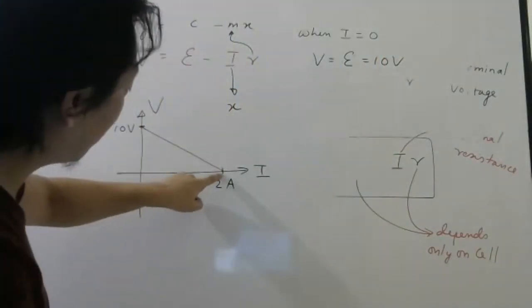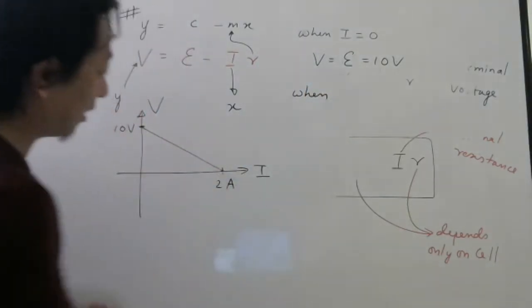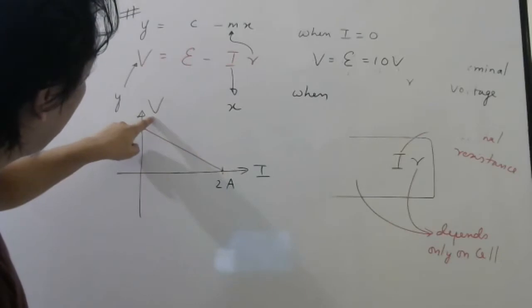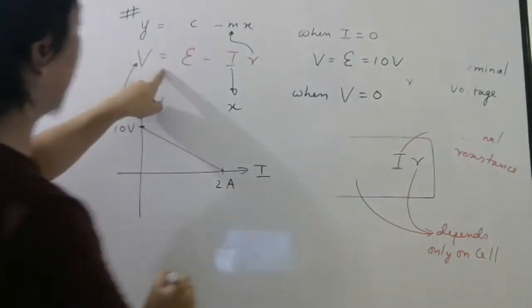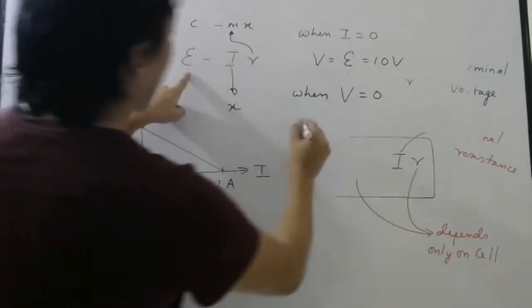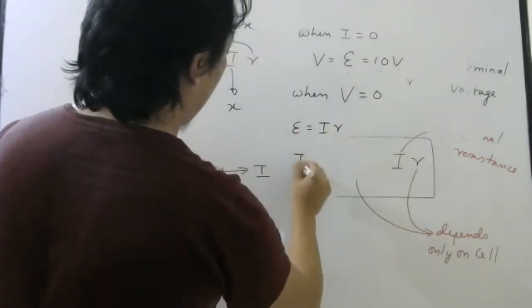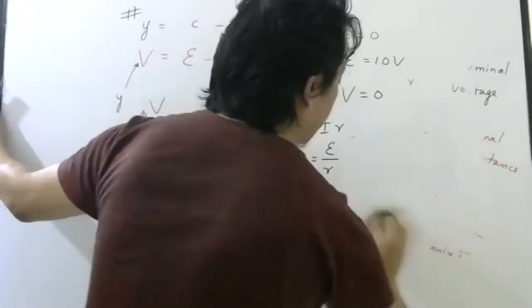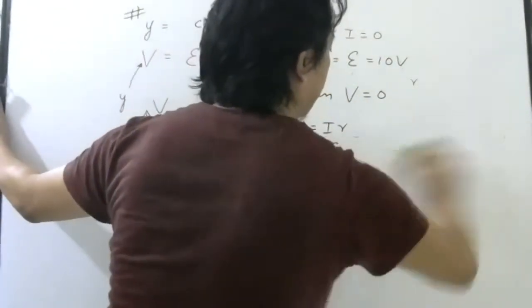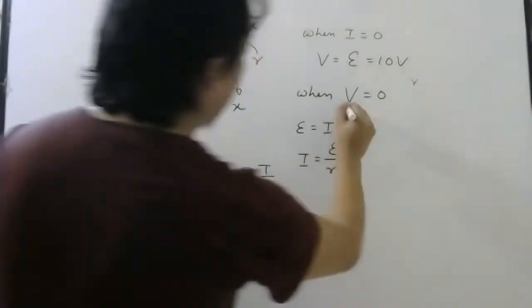And what is this other point? Here the y coordinate will be 0, meaning capital V will be 0. So when capital V is 0, what will you get from here? If this is 0, this will come to this side. Right, students? So your E will be equal to IR. So I will be E divided by R.